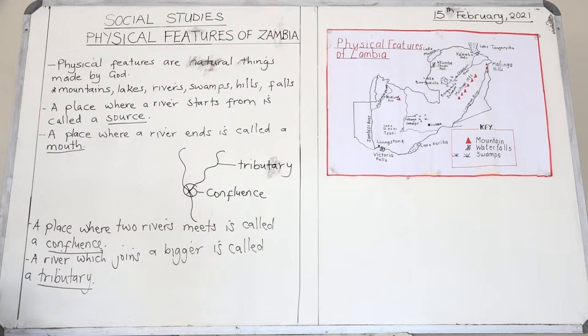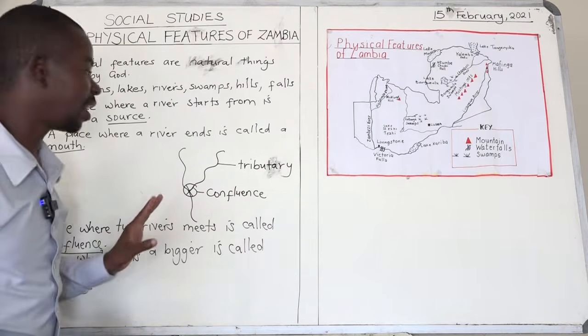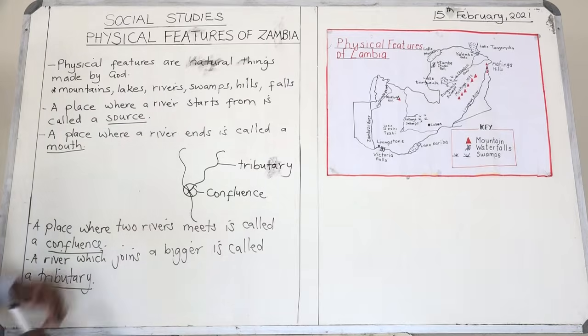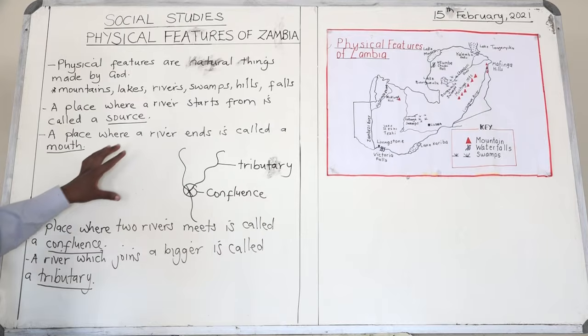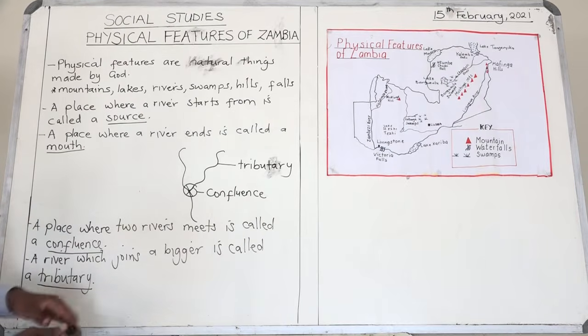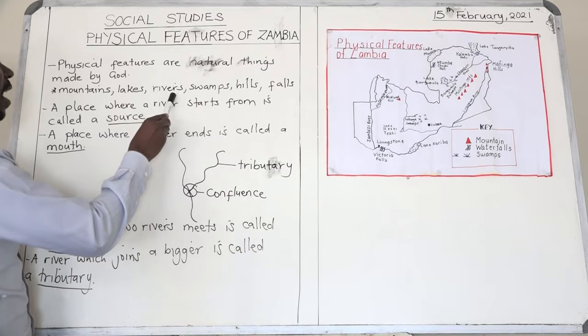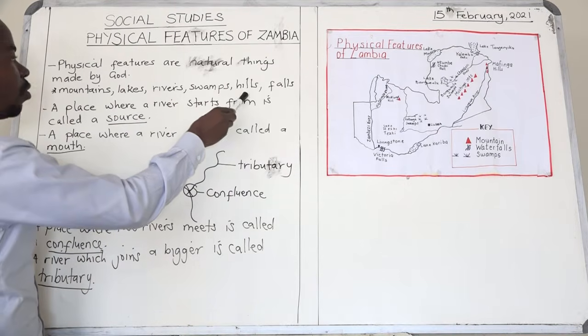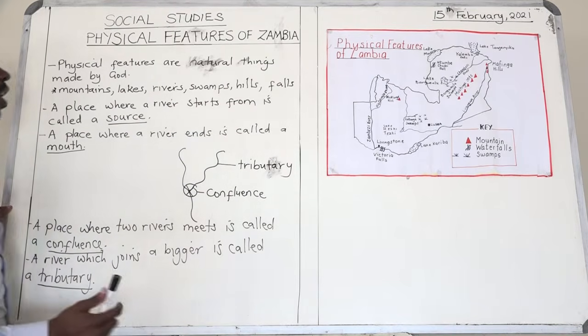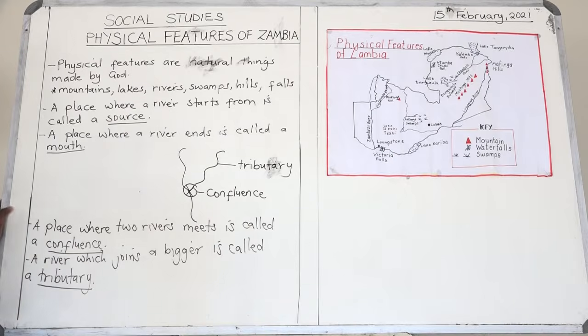So boys and girls, let me go through once more again. I said physical features are natural things made by God. I've given you examples of physical features: mountains, lakes, rivers, swamps, hills, falls, and also escarpments.